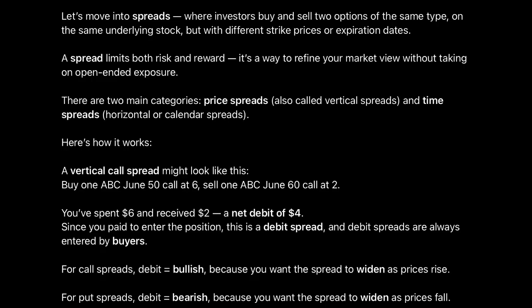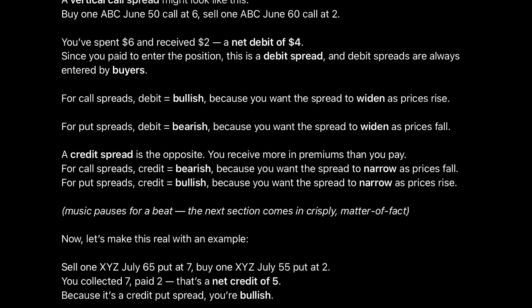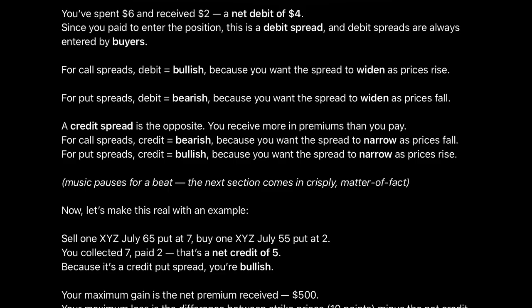Here's how it works. A vertical call spread might look like this. Buy one ABC June 50 call at 6, sell one ABC June 60 call at 2. You've spent $6 and received $2, a net debit of $4. Since you paid to enter the position, this is a debit spread, and debit spreads are always entered by buyers. For call spreads, debit equals bullish because you want the spread to widen as prices rise. For put spreads, debit equals bearish because you want the spread to widen as prices fall.